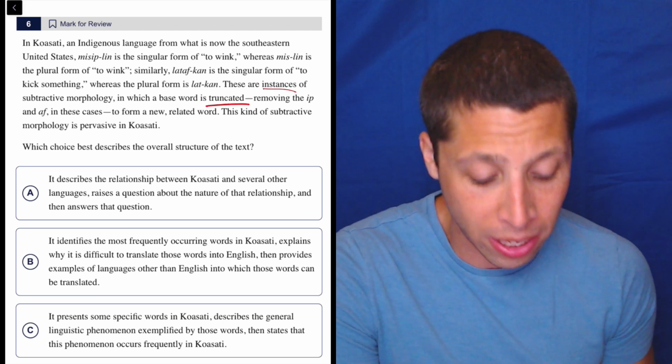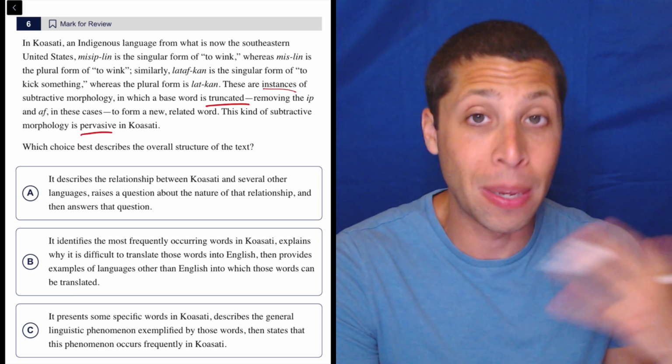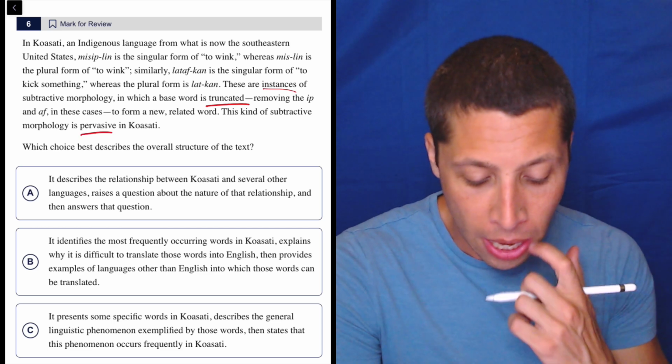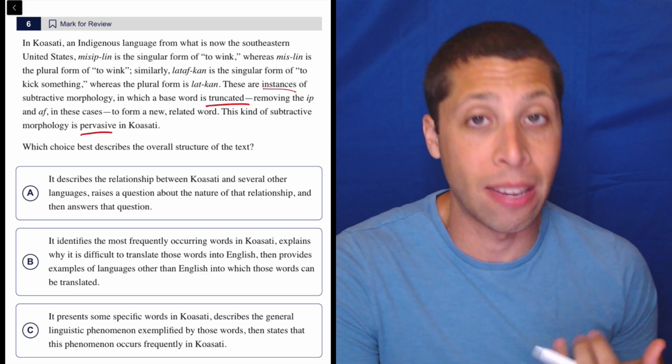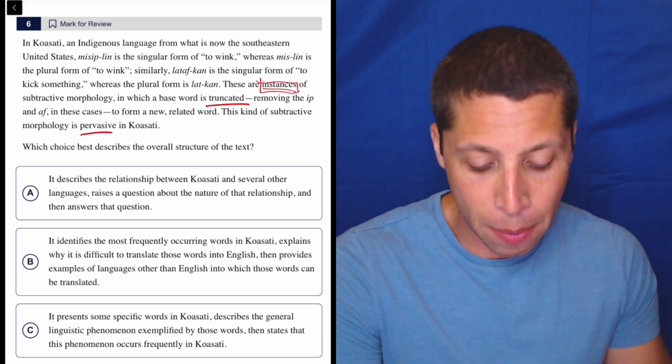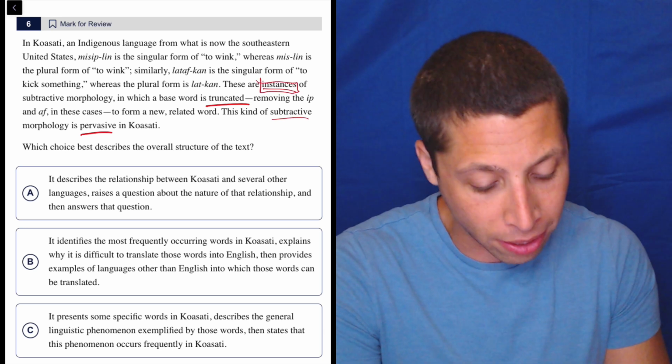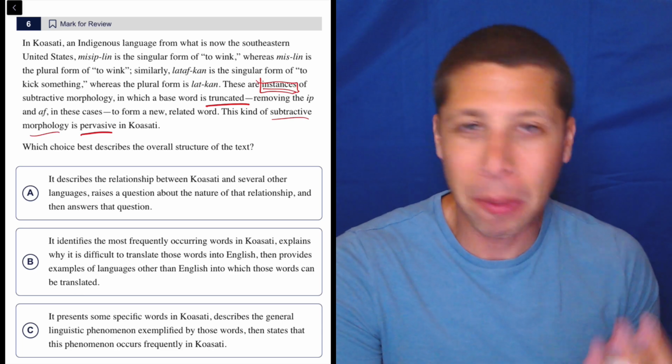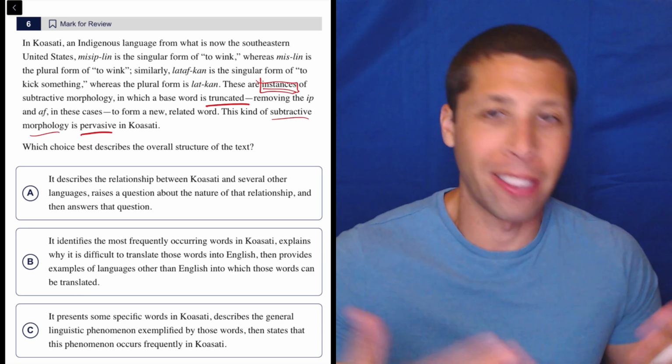So a lot of good words there. Truncate means to shorten. Pervasive means kind of being everywhere or being very, very common. So those are good words to know, but I think we can get that even without this. Basically, these are examples, right? So we kind of saw that. These are examples of this thing, subtractive morphology. So again, I don't really care about the name. I just know that it's an example of something.